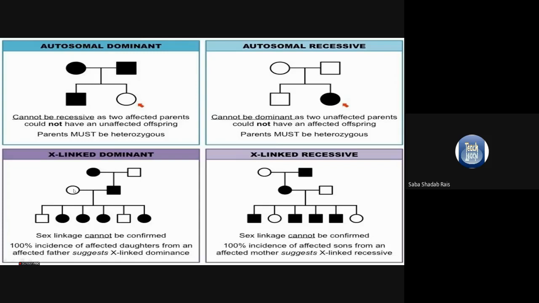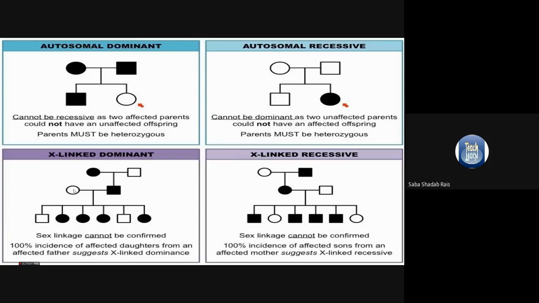This is a very important point to remember for X-linked dominant: if the father is affected, all the daughters will be affected, and if that father has married an unaffected woman, all the sons will be normal. No skipping of generation, because the daughters in all generations will have that disease.